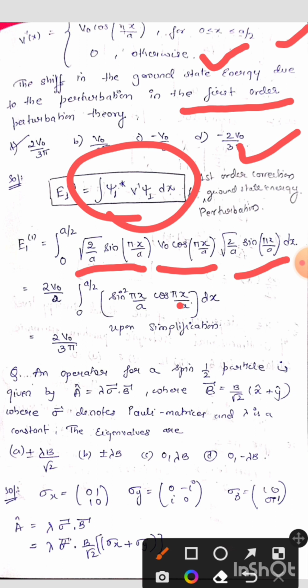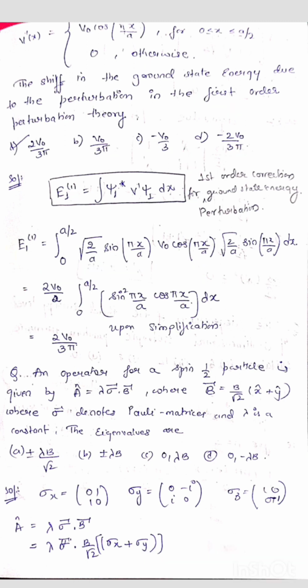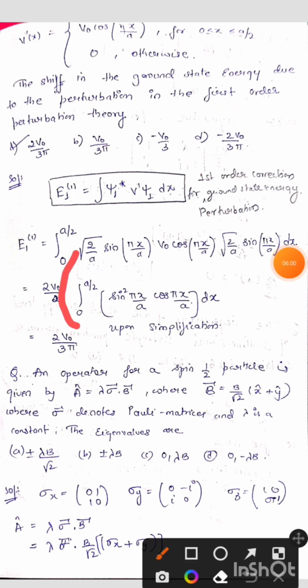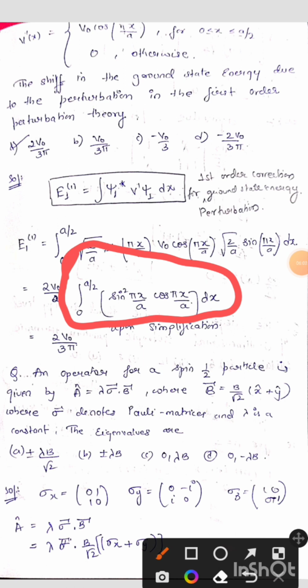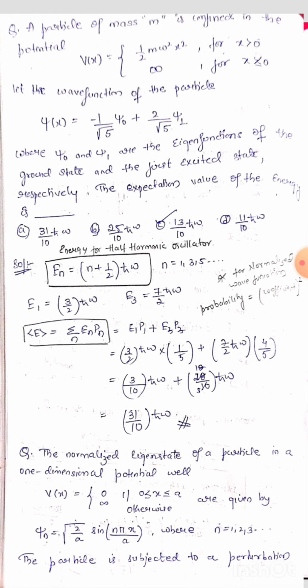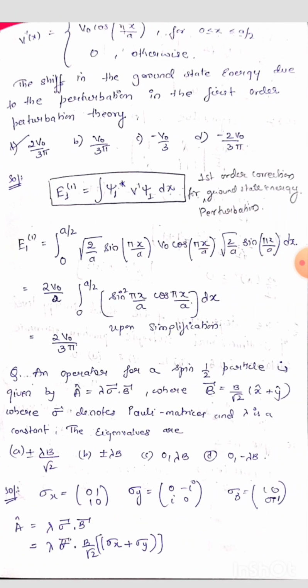When you represent it, 2 V naught by a we will take as common, integration from 0 to a by 2 of sine square pi x by a cos pi x by a dx. Okay. So when you simplify this integration, you will get the answer as 2 V naught by 3 pi. Okay. So the answer is this one, option number A.